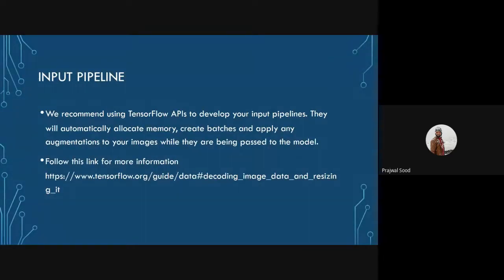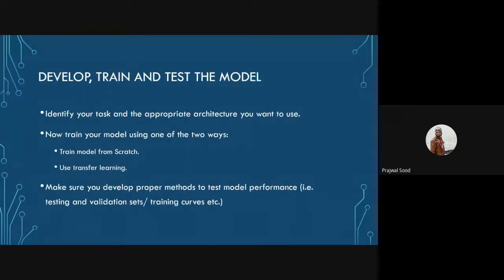An input pipeline is nothing but a TensorFlow utility that manages the creation of batches and the shuffling of image datasets, and that eases the inputs to the model. You can go to the link that I have put in the slides and see how we design an input pipeline for image datasets in multiple ways. Feel free to explore this. It is a very important part of MLOps, the commercial aspect of machine learning and deep learning: developing proper input pipelines.